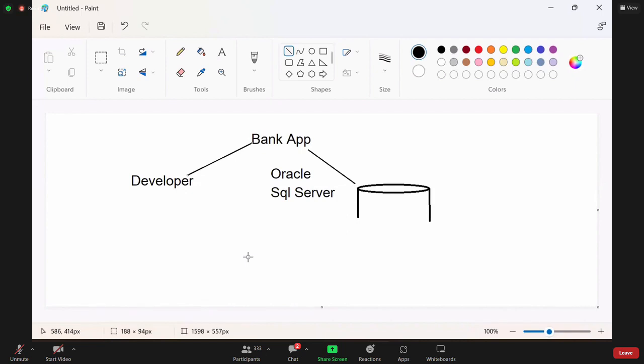That means to design a database for a project, what is the reference given to you? Question understood? By seeing that you have to design the database.